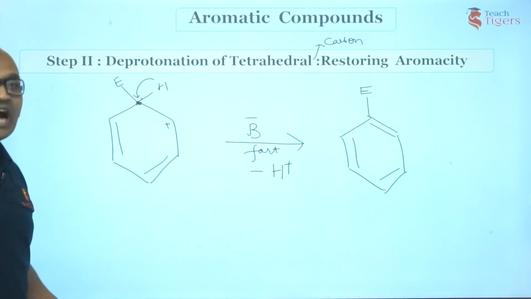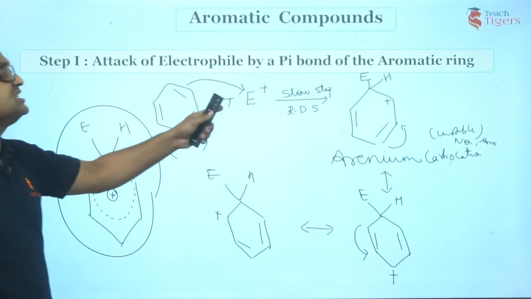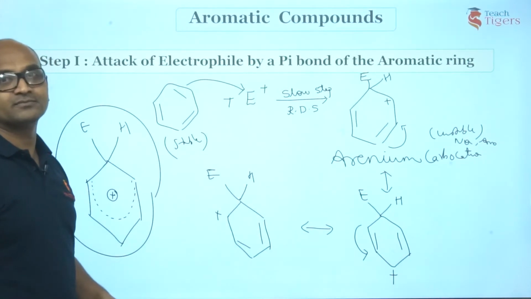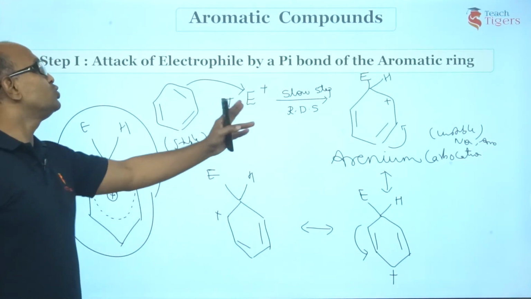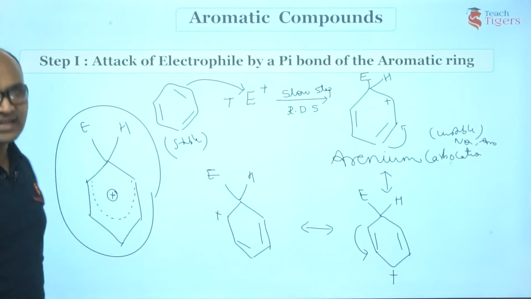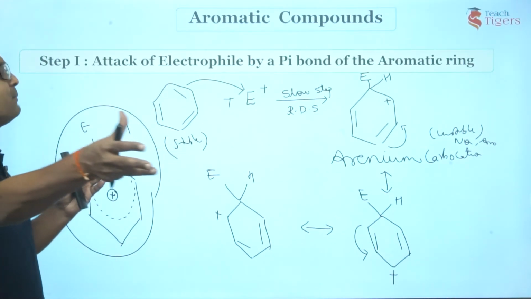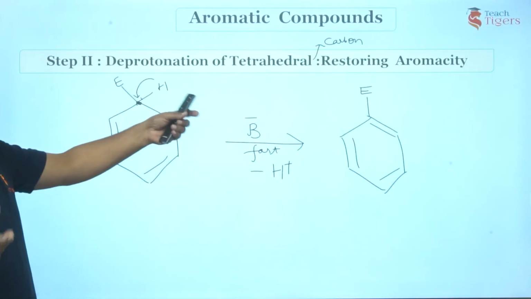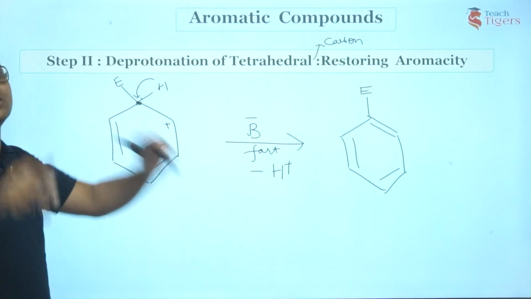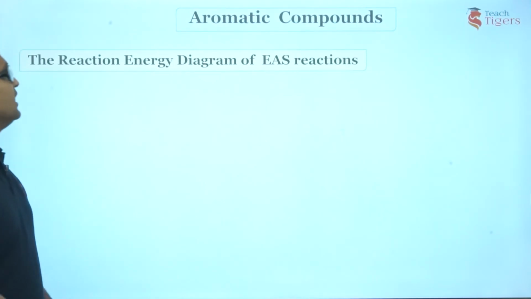So guys, which is the RDS step? First step. This is the rate determining step. Am I right? Two species are involved, so it is a bimolecular reaction. So the first step is the attack of the electrophile by a pi bond of the aromatic ring. The second step is the deprotonation. These are the two steps. Let us combine and see.